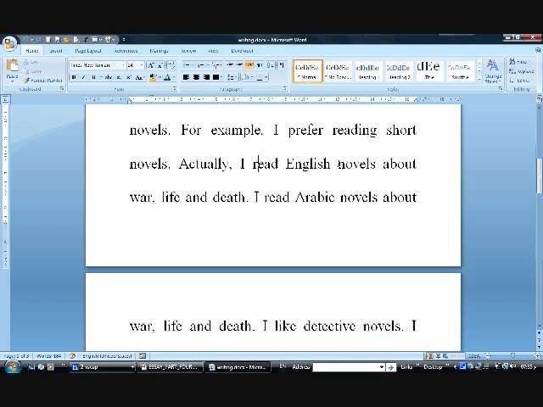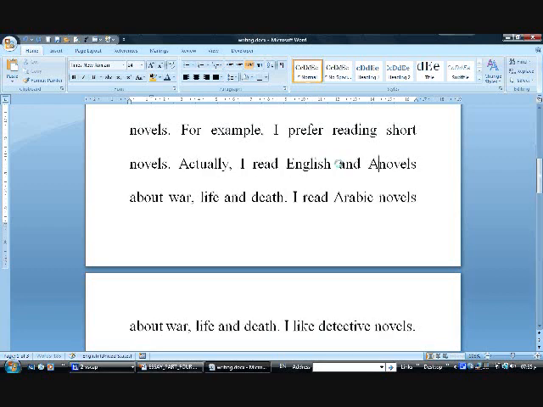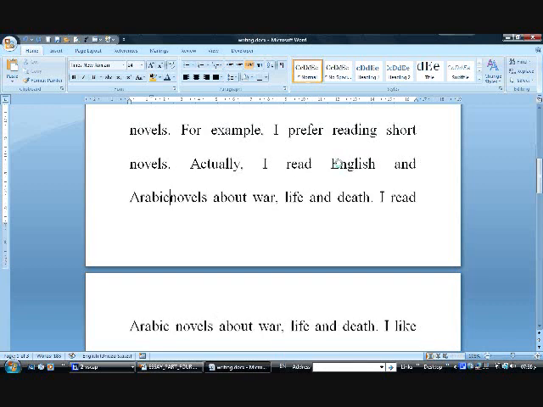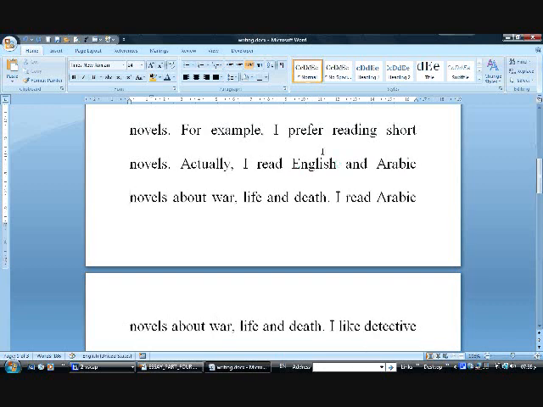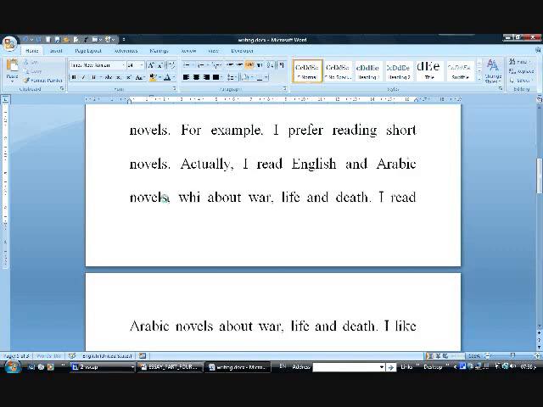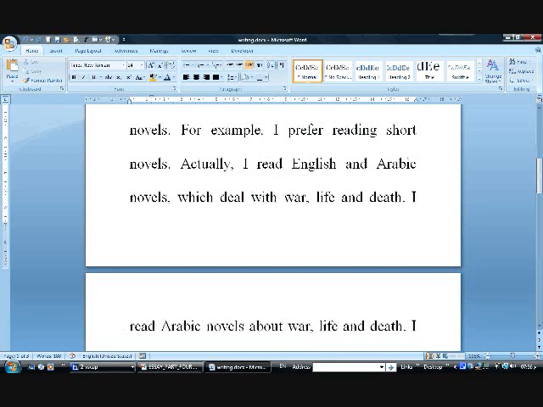We can improve the quality of the sentence: I read English and Arabic novels which deal with war, life and death. These are the themes I want to refer to, so I can use the word themes here: which deal with themes of war, life and death. This is a bit better.